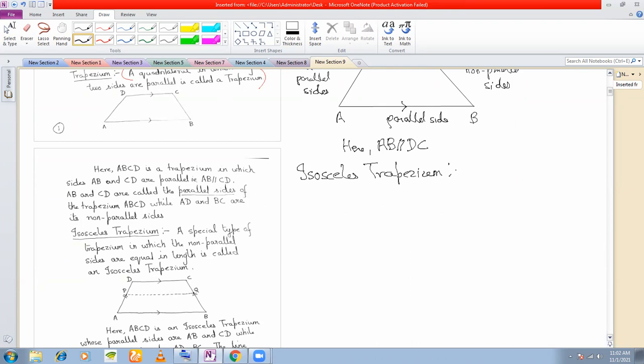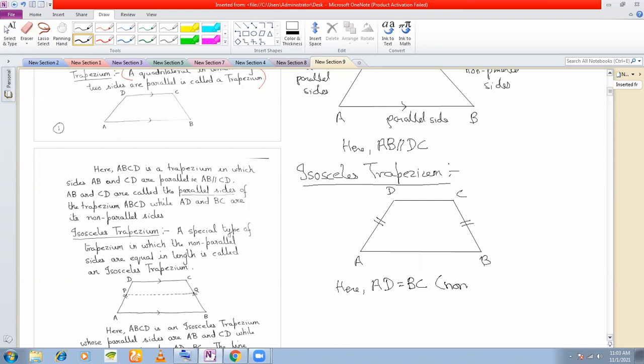Isosceles trapezium is a special kind of trapezium in which the non-parallel sides are equal. In which these 2 sides, the non-parallel sides, are equal. AB, AD in fact, where AD is equal to BC. Non-parallel sides are equal.